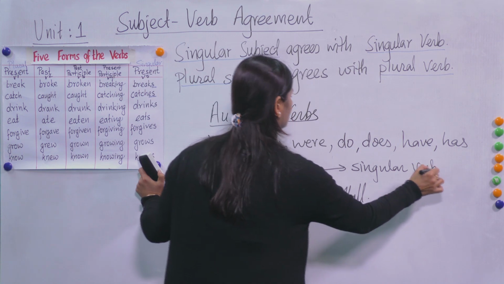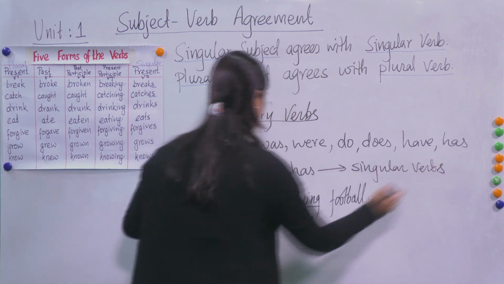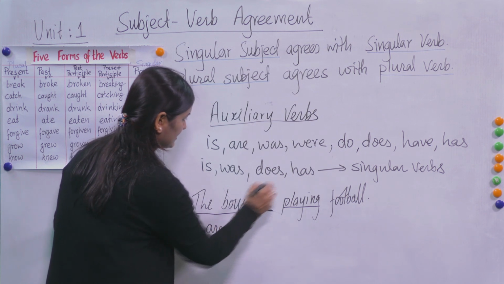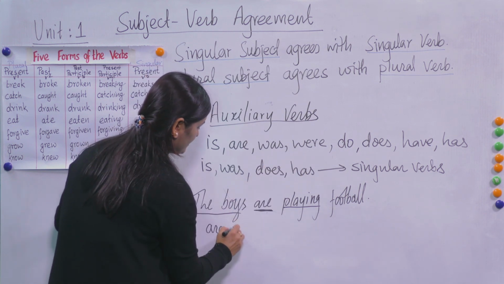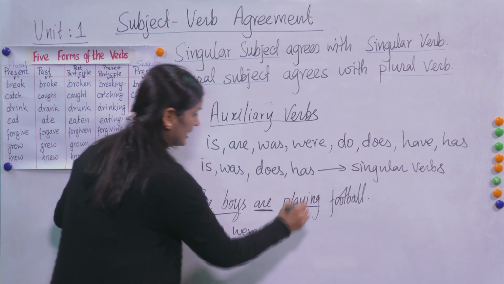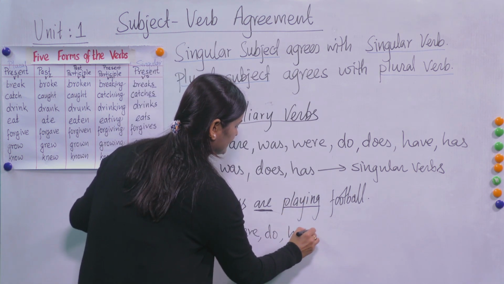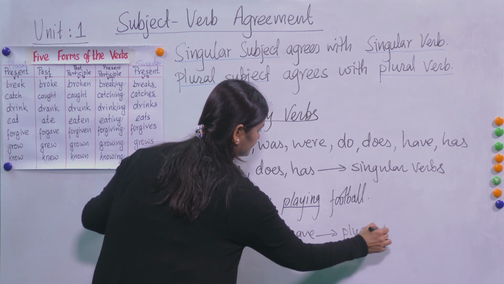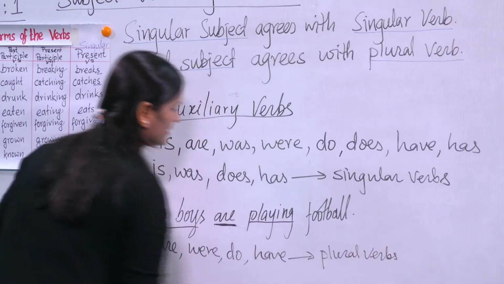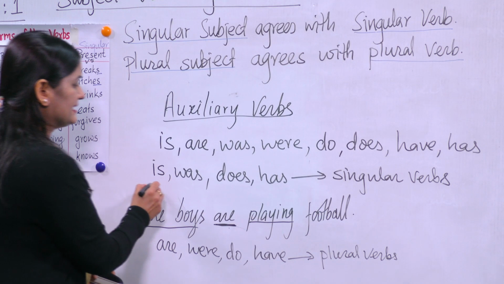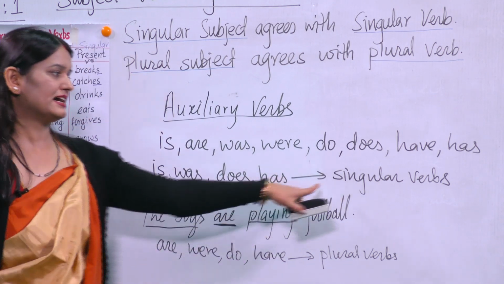These are singular verbs, okay. And then the remaining ones, you see here, are, and then were, do, and have. These are plural verbs. So you have to consider this while writing. Is, was, does, has, they are singular verbs.